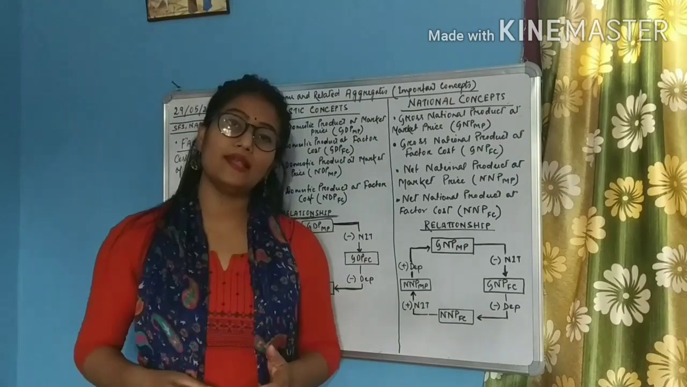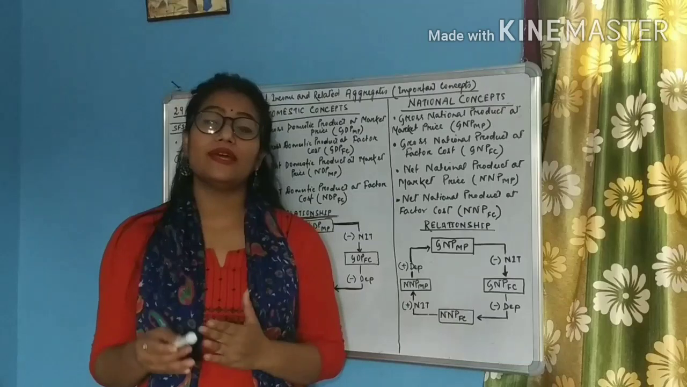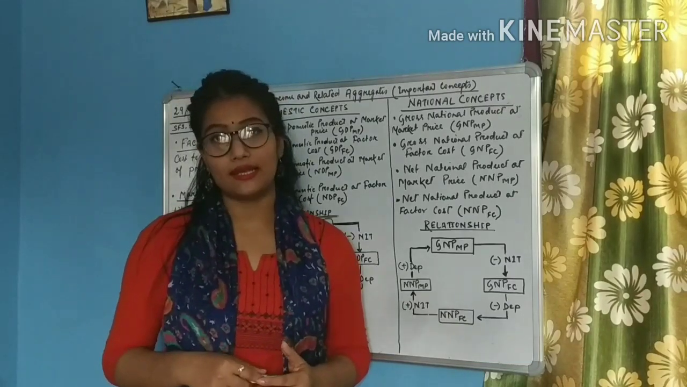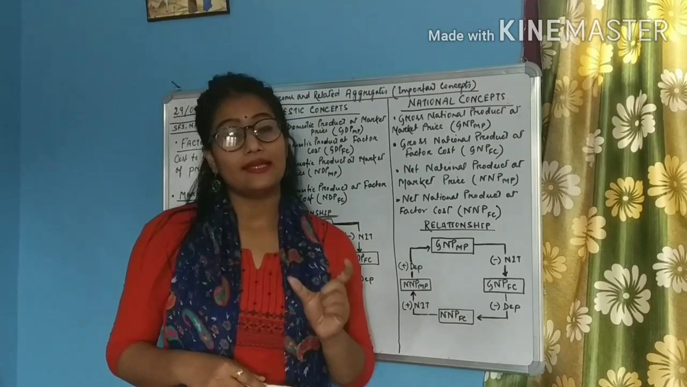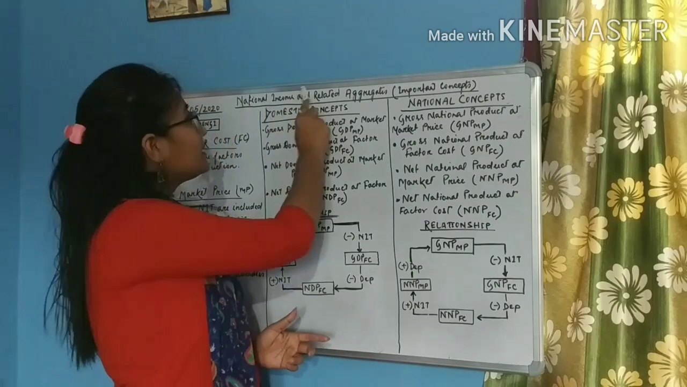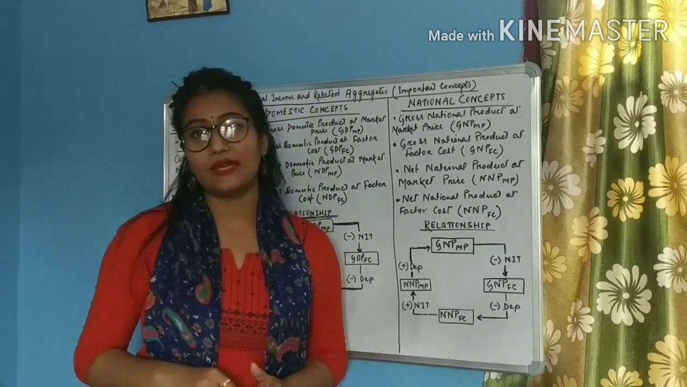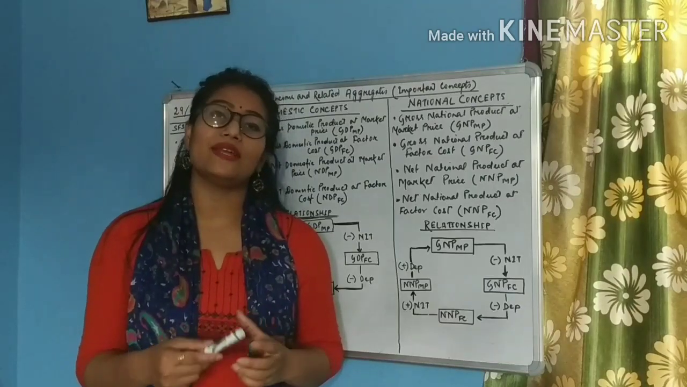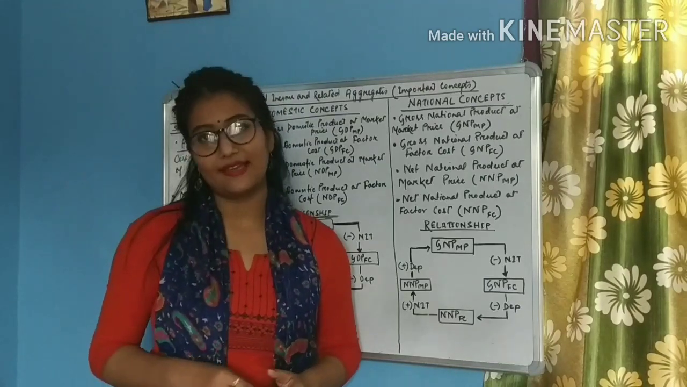So students, today we shall be continuing with the same topic, that is we shall be discussing the remaining important concepts which are very much essential in the determination of the national income. These are the aggregates that is given in the name of the chapter itself, that is national income and related aggregates. So today we shall be discussing the aggregates related to national income.